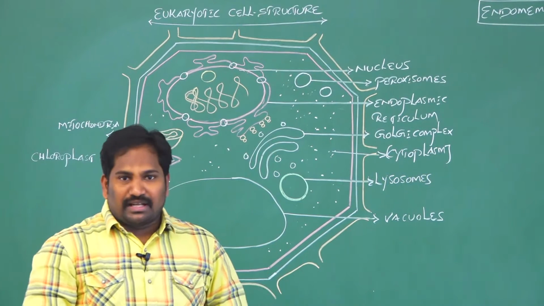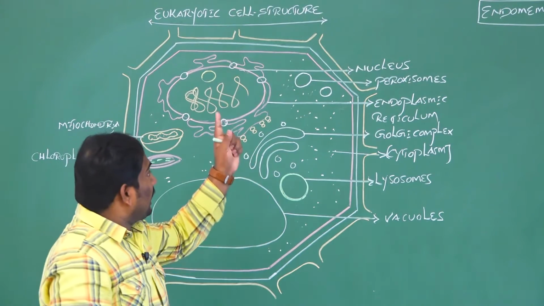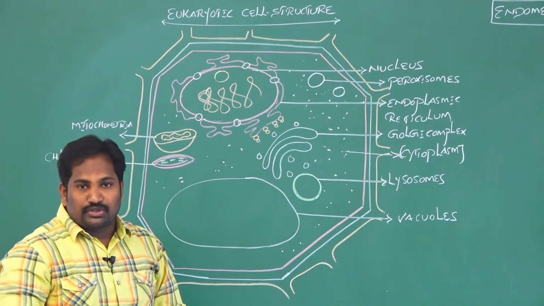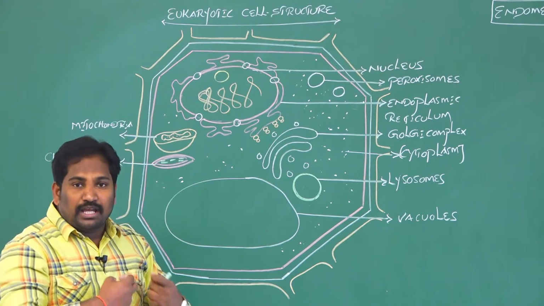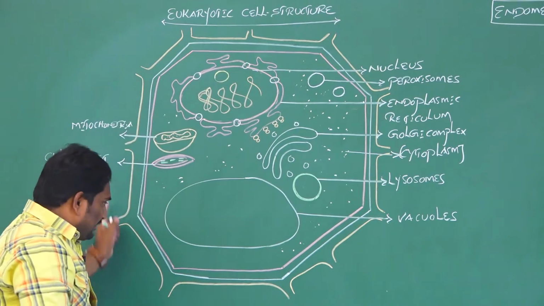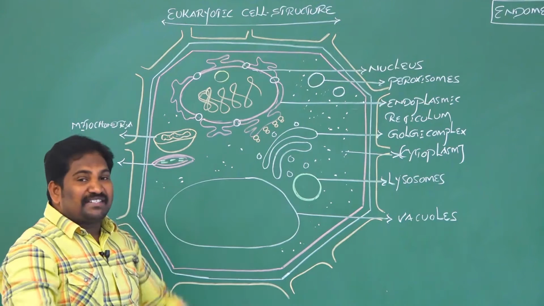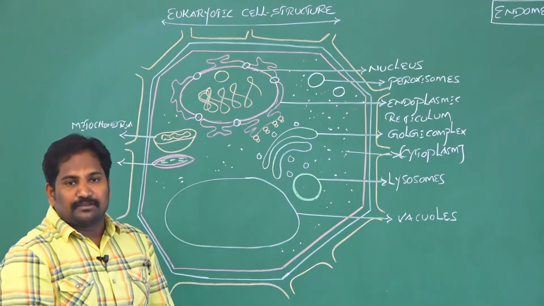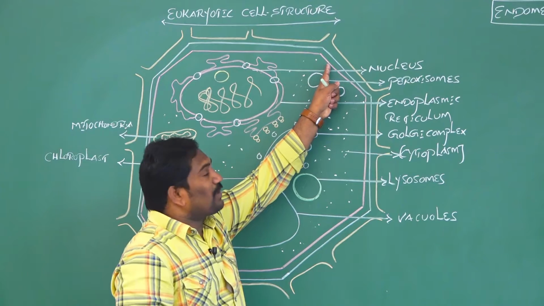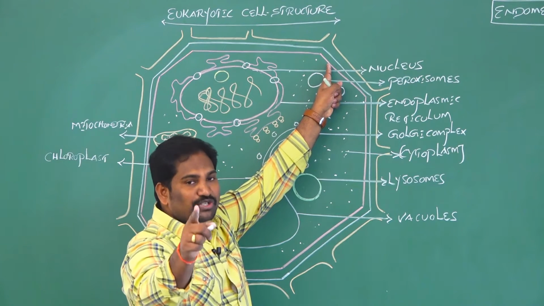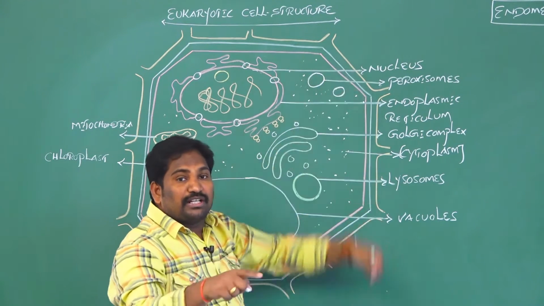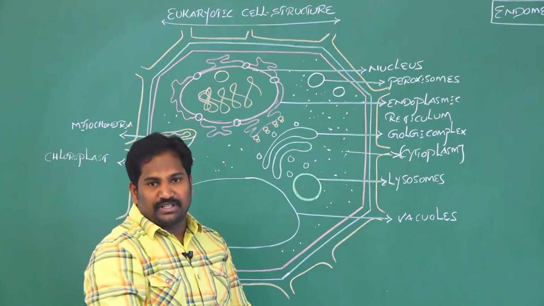According to the last classes, in eukaryotic cells, either plant cell or animal cell. Today for this class, I took an example of one of the eukaryotic cells, the plant cell. The size of a plant cell is bigger than the animal cell. From the last class, we discussed the structure of the plasma membrane and its chemical composition, and the cell wall and its chemical composition in different organisms is also completed.